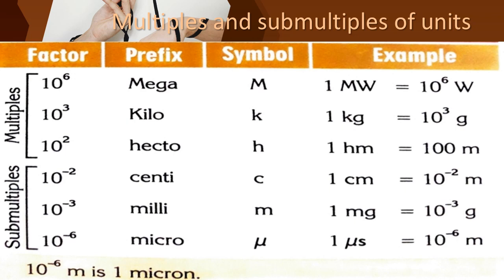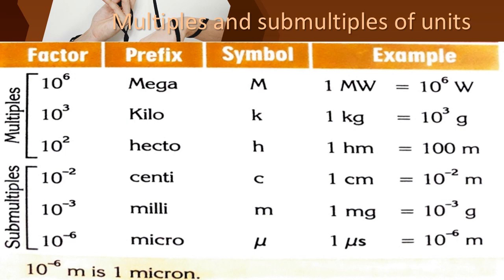Okay children, so what is meant by 10 power 6? 10 power 6 means mega. What is the symbol? Capital M is the symbol of mega. And the example: 1 megawatt equals 10 power 6 watt.